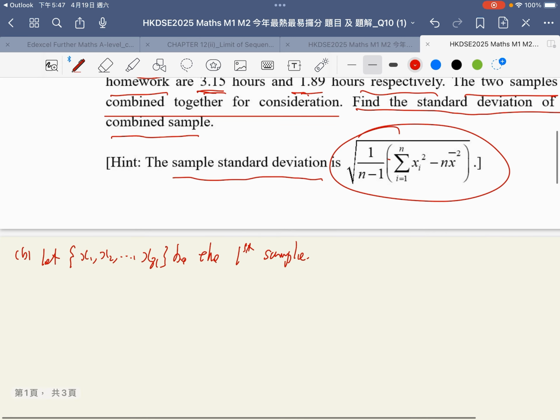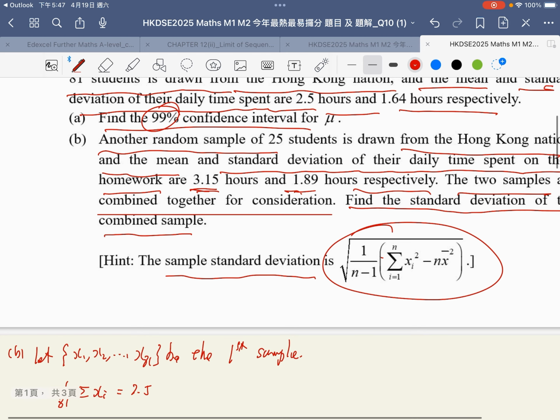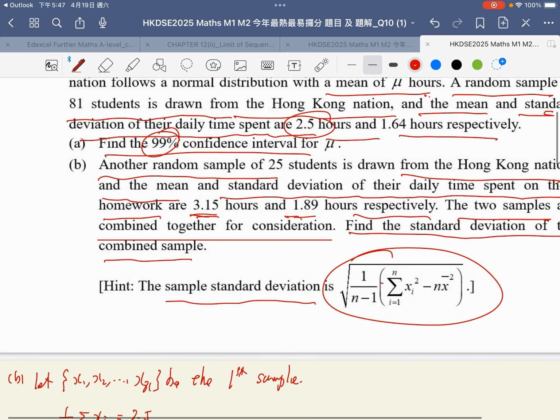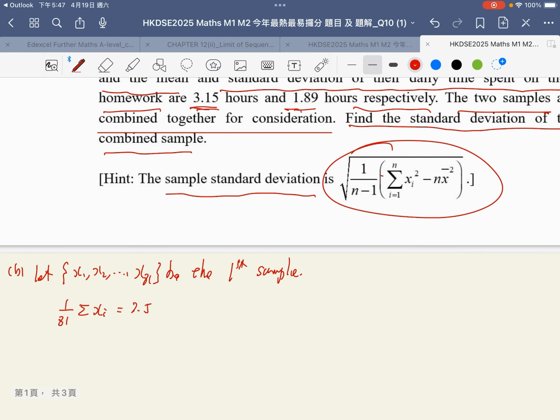By the given data, the mean, that is the summation over 81, should be equal to 2.5. And the total sum should be equal to 2.5 times 81.